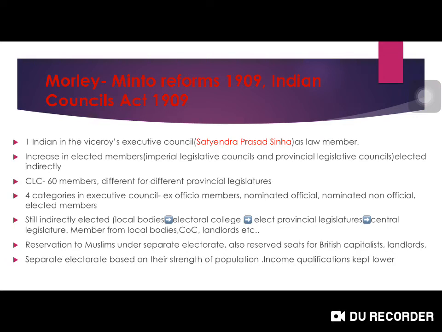Ex officio members include whom? Governor General he himself, Viceroy he himself, and also the other 5 members of the Executive Council. They are ex officio members, and there are nominated official members, nominated non-official members. Nominated non-official members can be Europeans or Indians. And next category is elected members. Local representatives will elect the electoral college, they will elect provincial, and provincial to then Central Legislative Assembly, they elect like that.